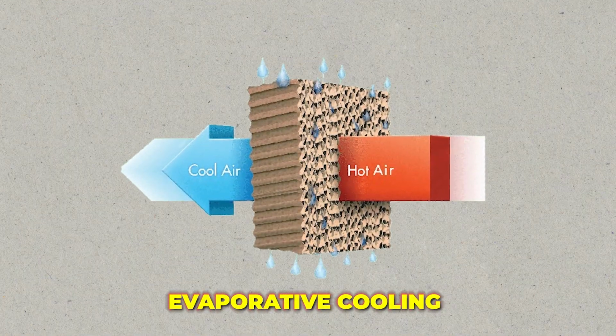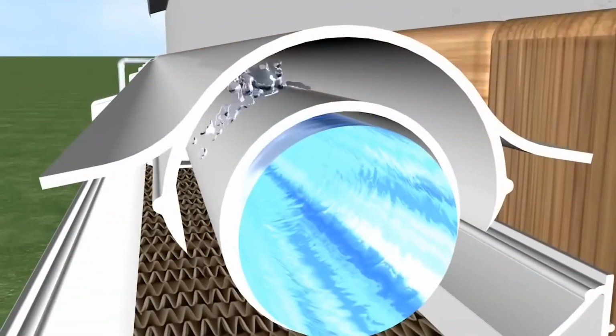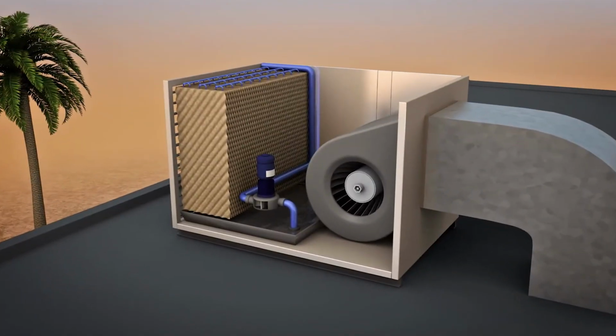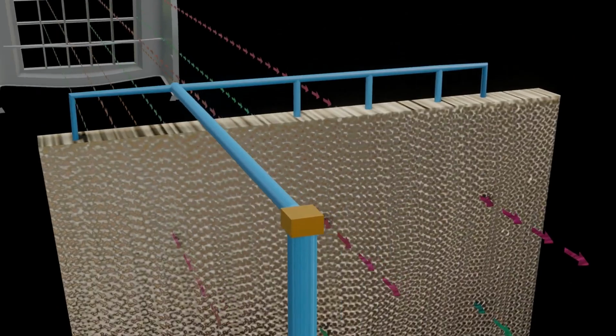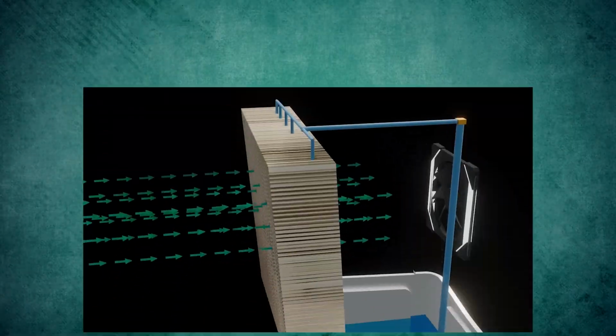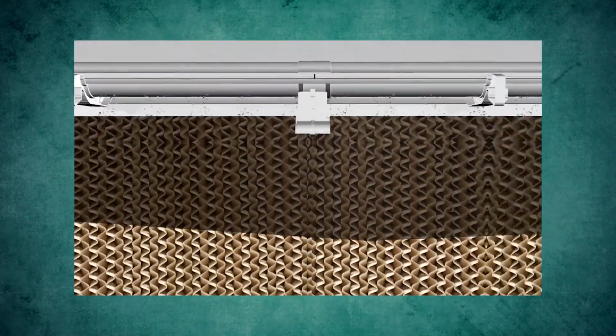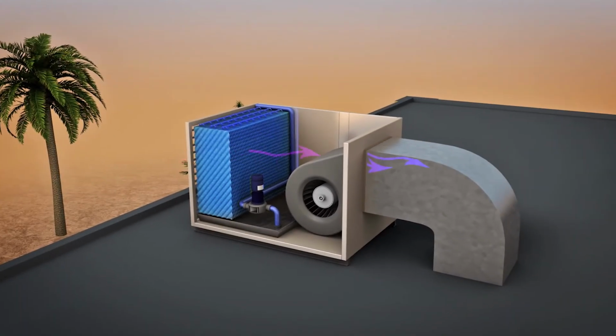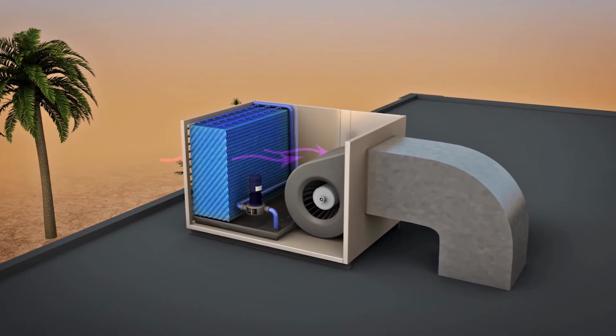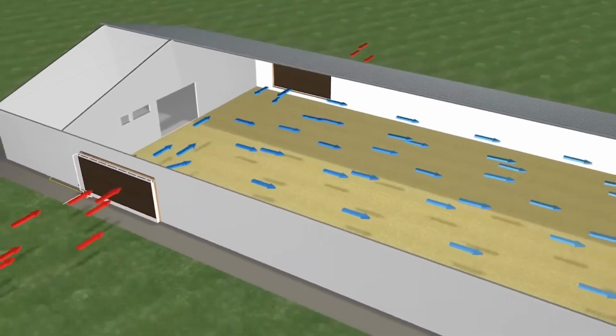Evaporative cooling is another method used in air conditioning systems. This process involves the use of a wet pad or spray to cool the air. As the air passes over the wet surface, the water evaporates, absorbing heat from the air and cooling it down. This method is often used in conjunction with traditional refrigeration systems to provide additional cooling.